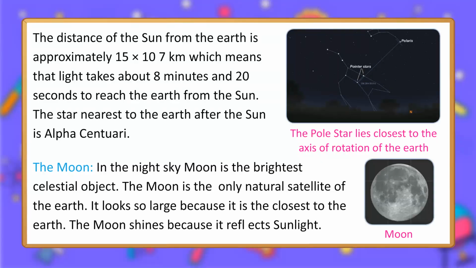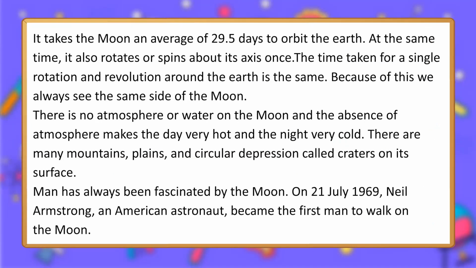The Moon. In the night sky, Moon is the brightest celestial object. The Moon is the only natural satellite of the Earth. It looks so large because it is the closest to the Earth. The Moon shines because it reflects sunlight. It takes the Moon an average of 29.5 days to orbit the Earth. At the same time, it also rotates or spins about its axis once. The time taken for a single rotation and revolution around the Earth is the same. Because of this, we always see the same side of the Moon.